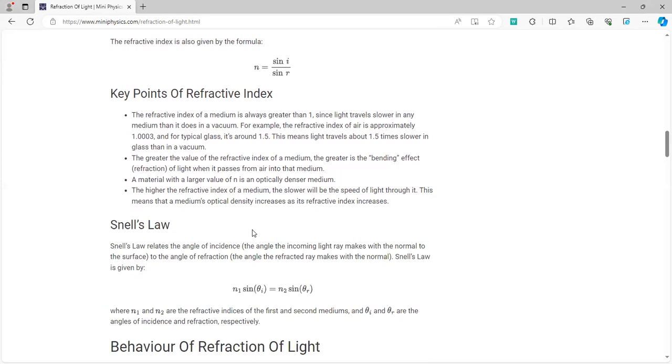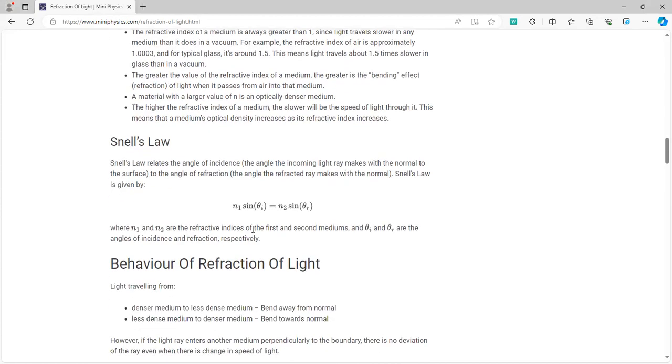Another thing for you to remember is that the refractive index of a medium is always greater than 1, which means that light always travels slower in a medium which has a refractive index greater than 1. For example, glass has a refractive index of 1.5. So this means that the speed of light is slower in glass, by about 1.5 times, than in a vacuum.